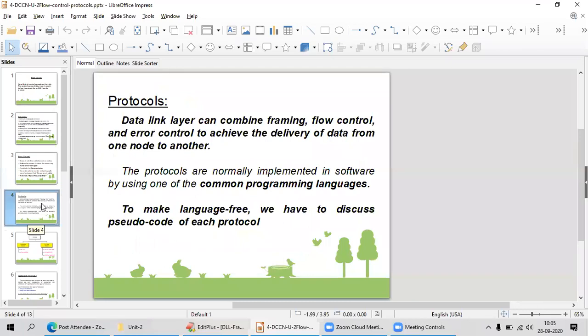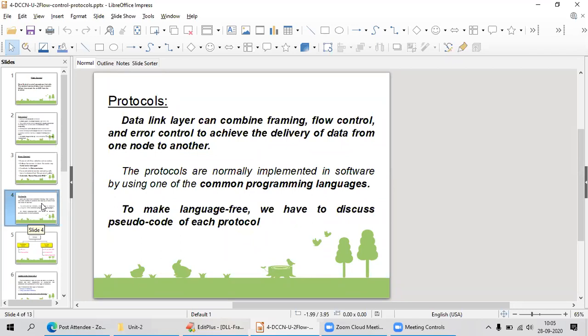Now, coming to the protocols. We have seen flow control, the error control mechanism, and framing also. Whenever you are developing an application, you have to follow these data link layer things with the help of any language, that may be C, C++, any language. Your data link layer must follow all these protocols, then only your transmission will go smoothly to the other end.